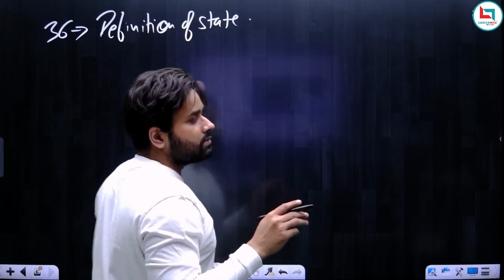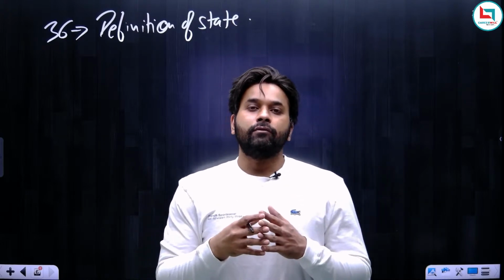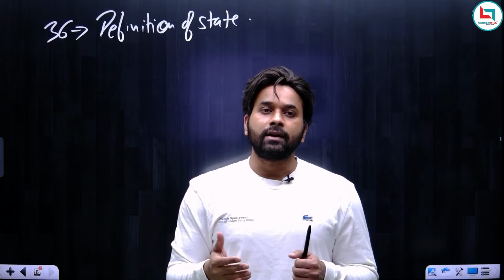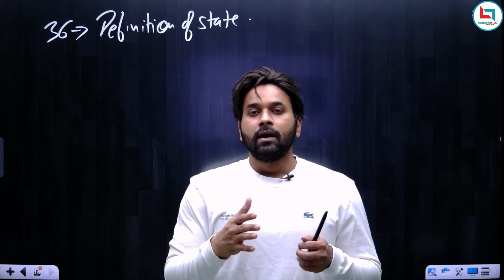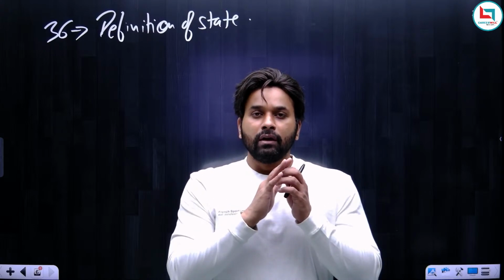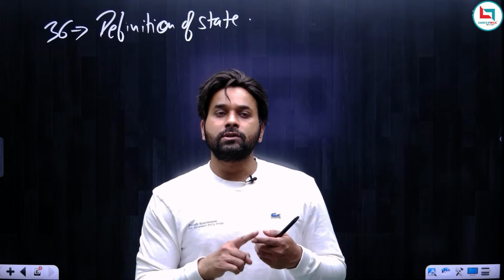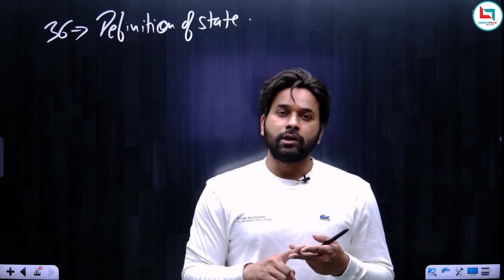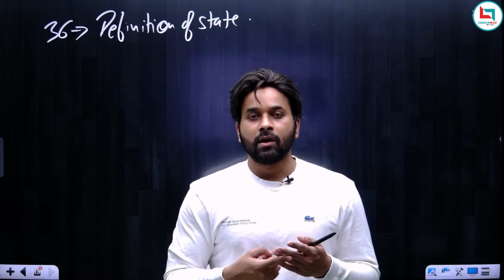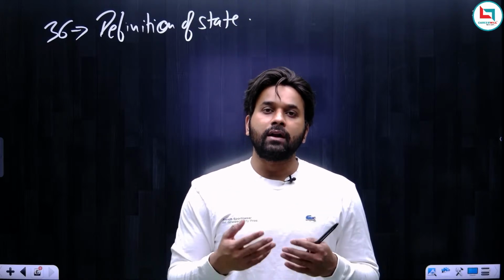Article 36 deals with the definition of state. Now remember, we also discussed the same kind of heading in fundamental rights. In fundamental rights, Article 12 deals with the definition of state. In that article, we discussed that the definition of a state includes the legislature and executive organ of the center, state, all local authorities and other authorities. So whatever we read in Article 12, the same thing comes in Article 36.